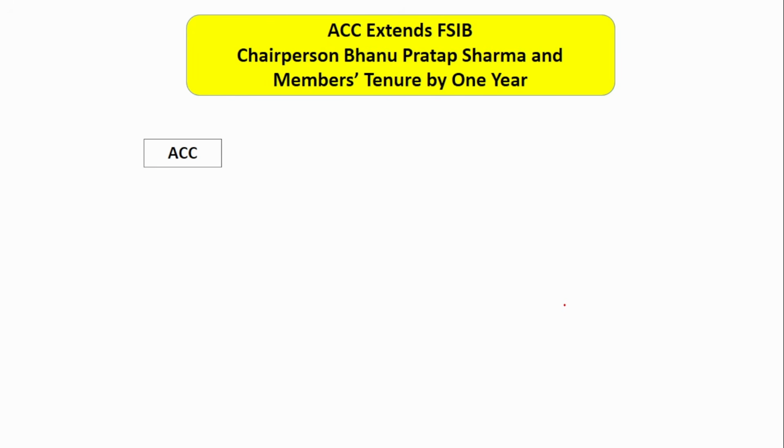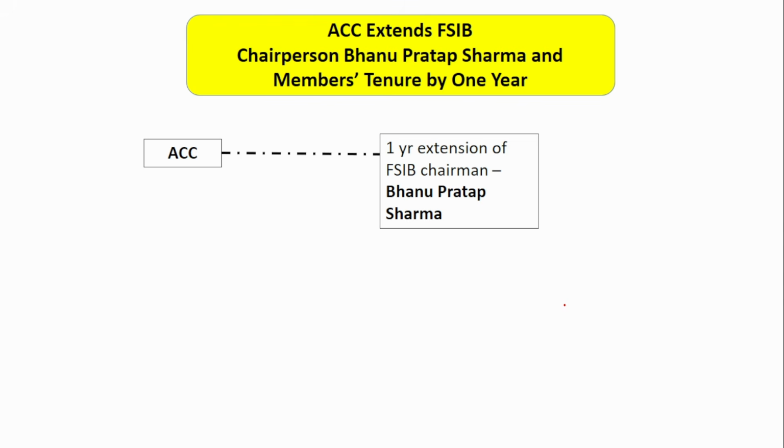Next, the ACC, Appointments Committee of the Cabinet, which is headed by the Prime Minister, has extended the FSIB chairman's tenure by 1 more year. So a 1 year extension has been provided to the Financial Services Institutions Bureau. The Financial Services Institutions Bureau makes recommendations of key personnel in the public sector banks and in the public insurance companies. So in all these, the key persons like the chairman and the whole-time directors who should be appointed, that recommendation is made by the FSIB to the ACC, and the ACC makes the final appointment. FSIB only makes the recommendation, ACC makes the final appointment.